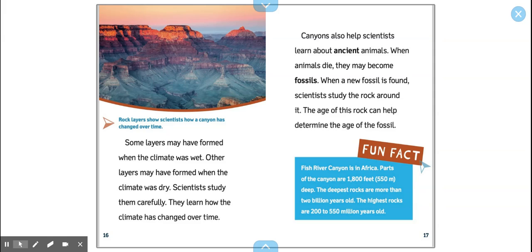scientists study the rock around it. The age of this rock can help determine the age of the fossil. The caption by the photograph says, "Rock layers show scientists how a canyon has changed over time." Fun fact: Fish River Canyon is in Africa. Parts of the canyon are 1,800 feet or 550 meters deep. The deepest rocks are more than 2 billion years old. The highest rocks are 200 to 550 million years old.